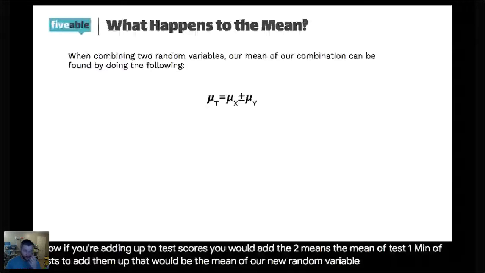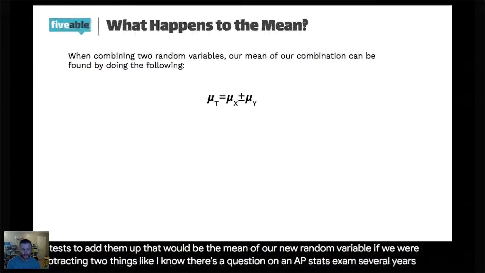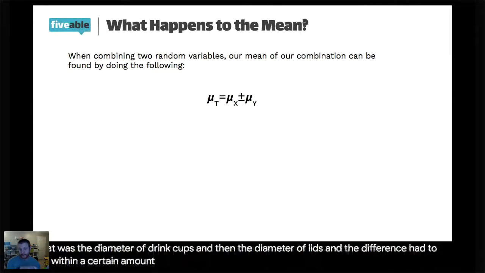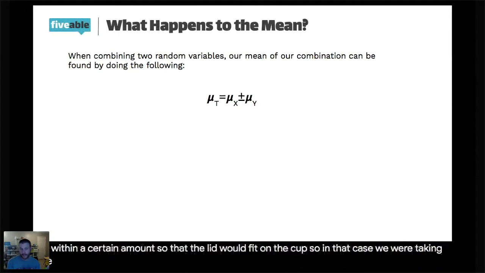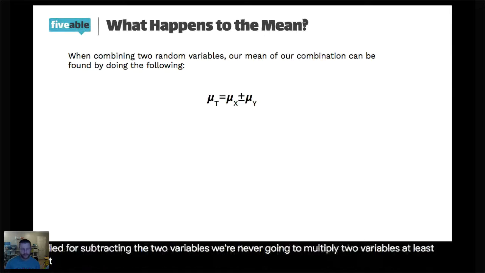If we were subtracting 2 things, I know there was a question on an AP Stats exam several years ago, that was the diameter of drink cups and then the diameter of lids. And the difference had to be within a certain amount so that the lid would fit on the cup. So in that case, we were taking the mean of the lid diameter and subtracting the mean of the cup itself. So that was one that called for subtracting the 2 variables. We're never going to multiply 2 variables, at least not in AP Stats, at least not in this course.